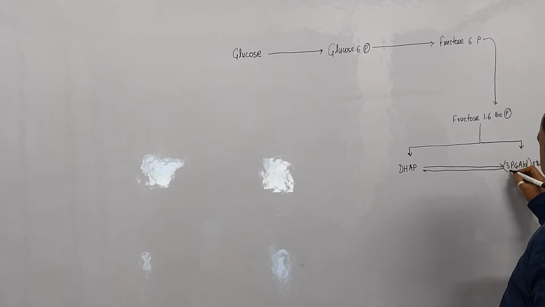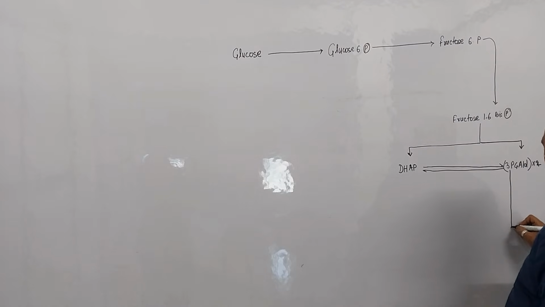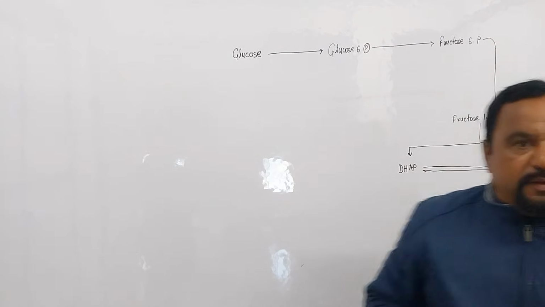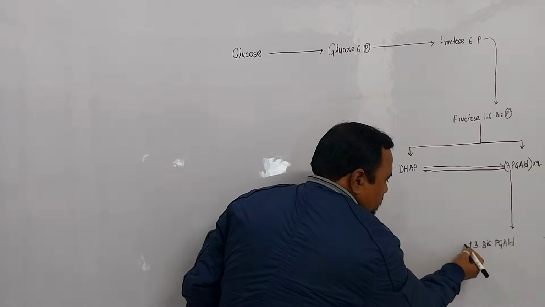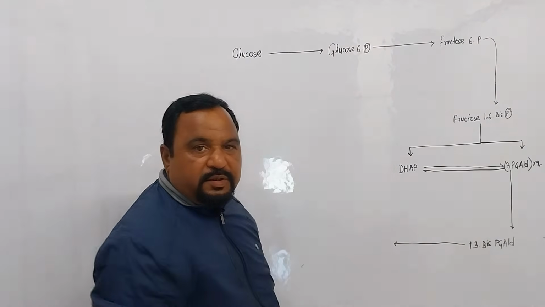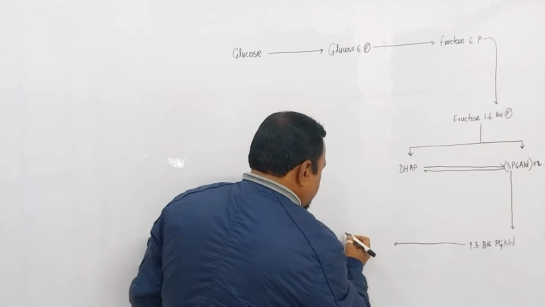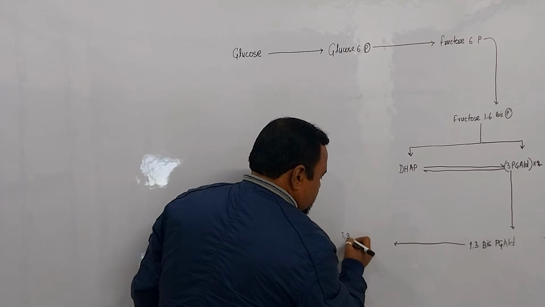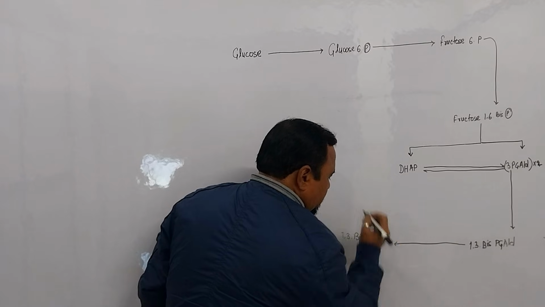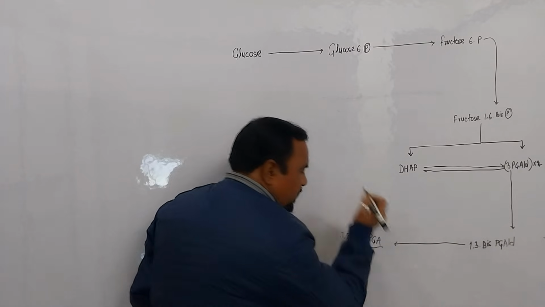Again, this phosphoglyceraldehyde is converted into 1,3-bisphosphoglyceraldehyde, PGALD. And just see, this 1,3-bisphosphoglyceraldehyde is converted into 1,3-bis PGA, 1,3-bisphosphoglyceric acid, or you can say phosphoglycerate.